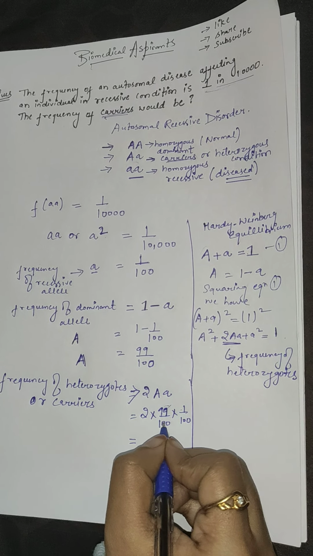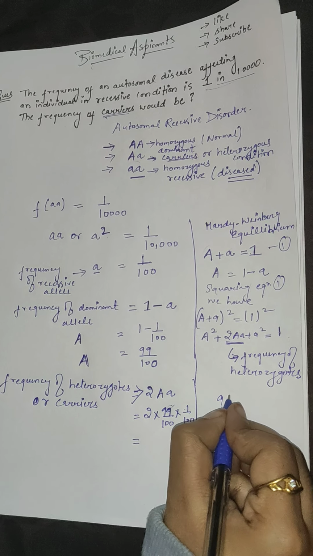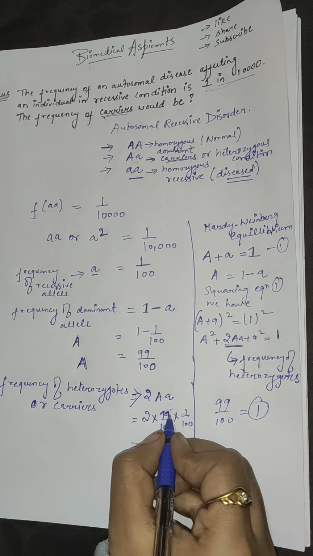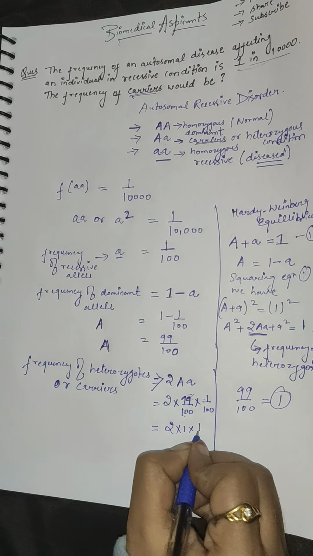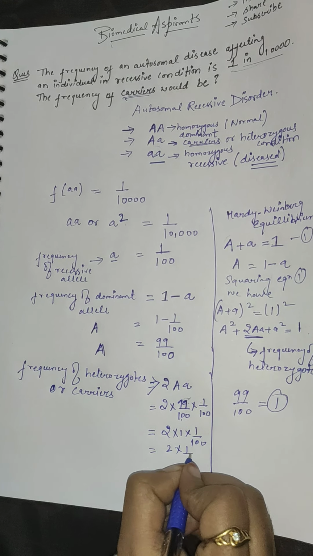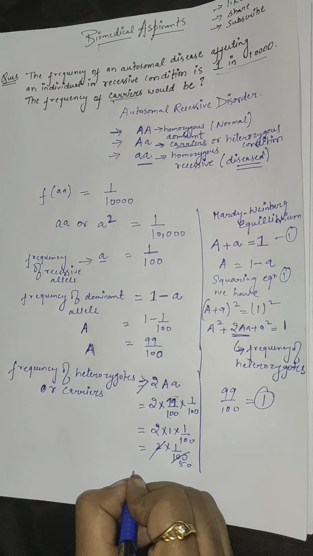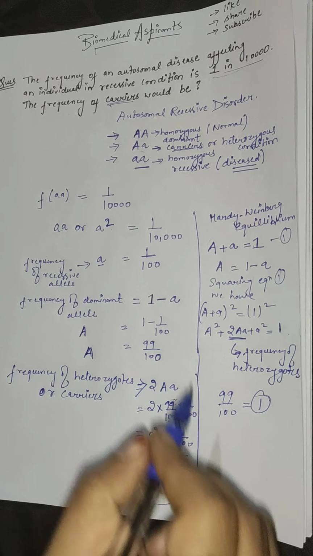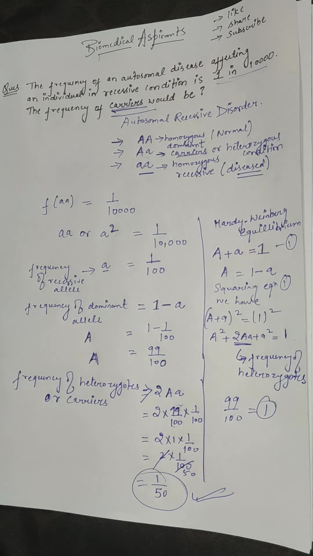We are simplifying our equation, we are making our calculation easy. So 99 by 100 we are taking as equal to 1. So this will be 2 multiplied by 1 multiplied by 1 by 100, which is 2 by 100. So 1 by 50 would be your frequency of carriers. This will be 1 by 50.